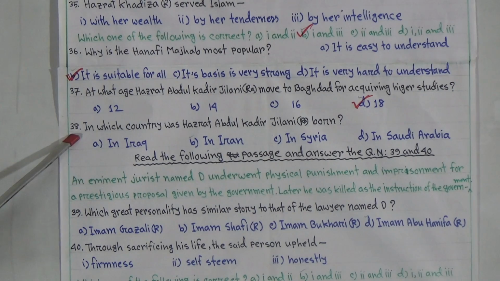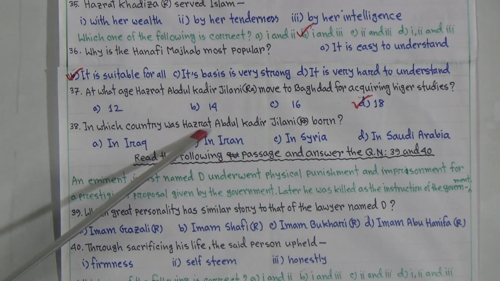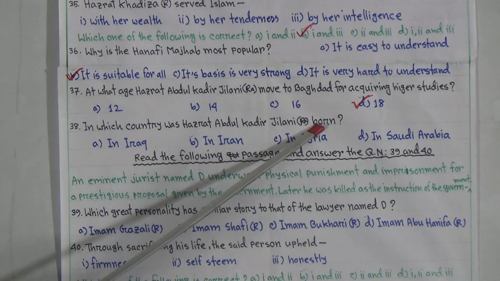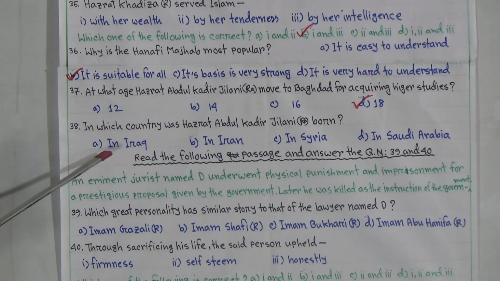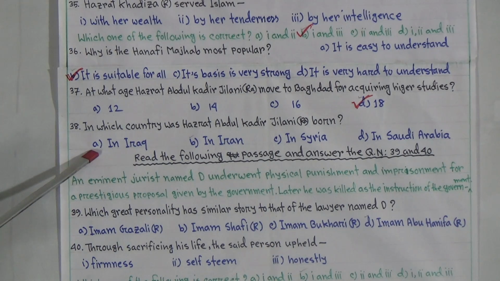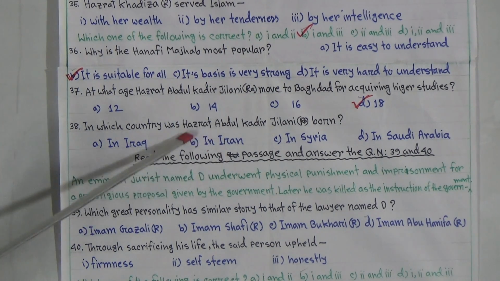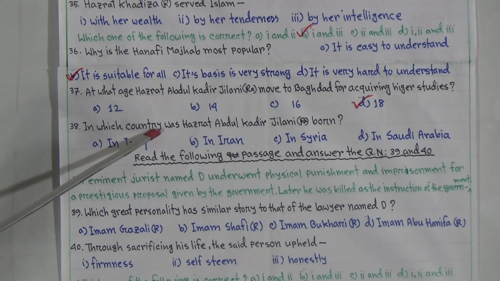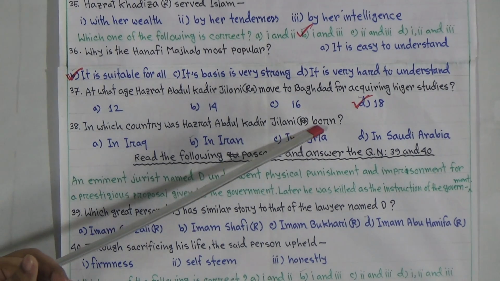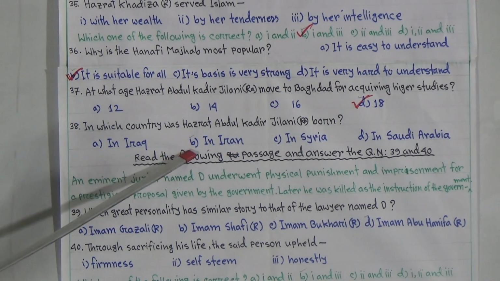Now question number 38. In which country was Hazrat Abdul Qadir Jilani rahmatullahi alayhi born? That is in Iraq, it will be in Iraq, because in Iraq there is the in Iran. In which country was Hazrat Abdul Qadir Jilani rahmatullahi alayhi born? That is, B is the answer, in Iran.